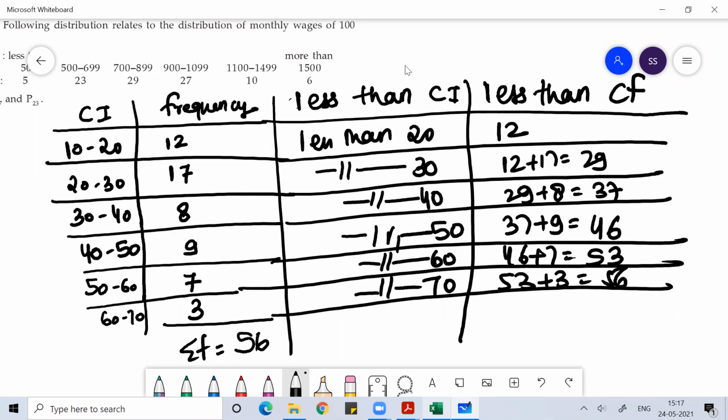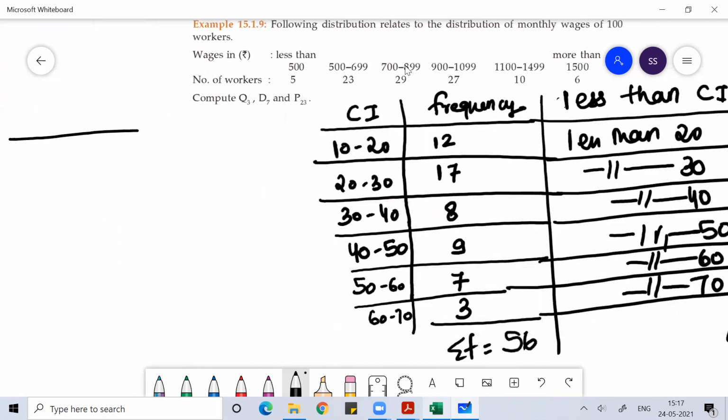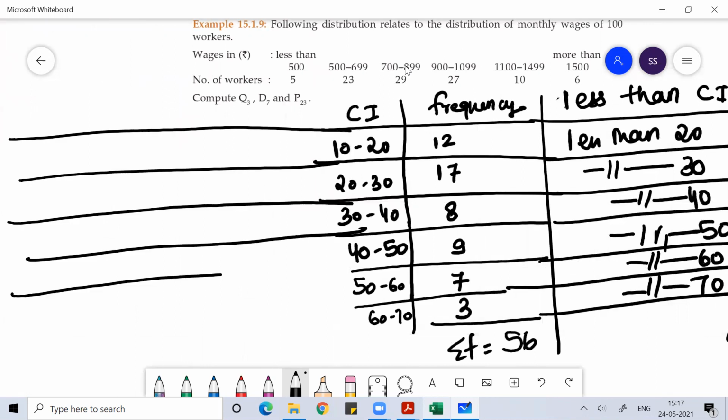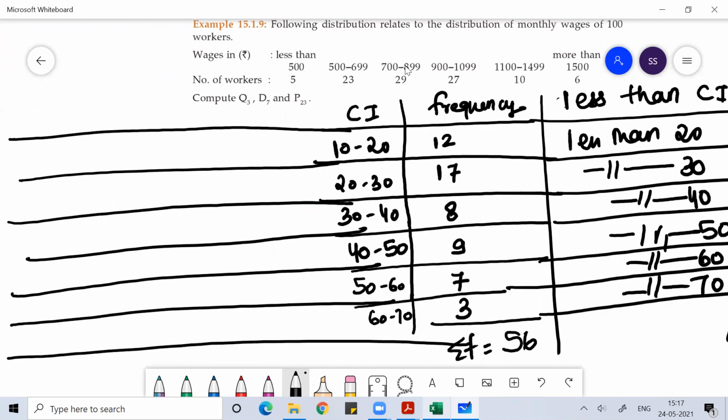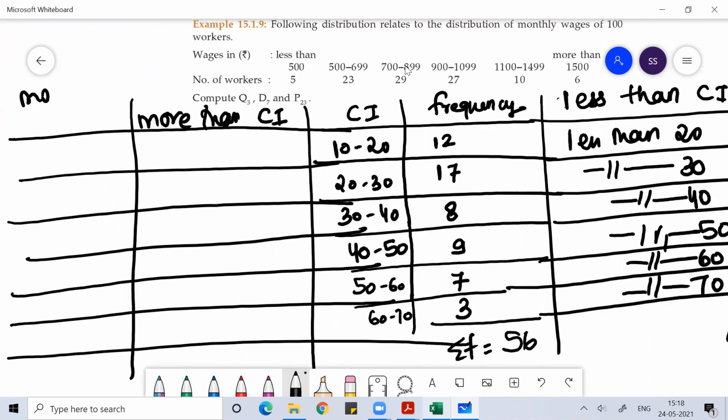So the same set of data, the same class interval and frequency, you can write as less than class interval with less than cumulative frequency. Okay, please don't get confused. Now the same set of class intervals which you wrote as less than class interval, you can also write as more than class interval with more than cumulative frequency.